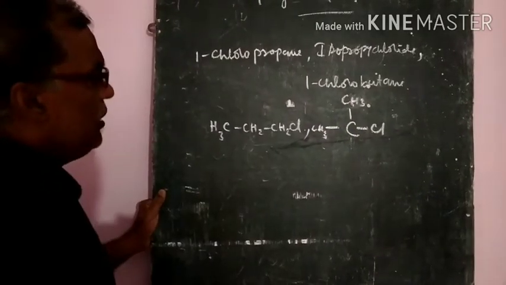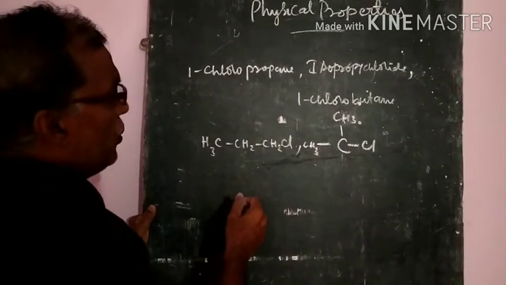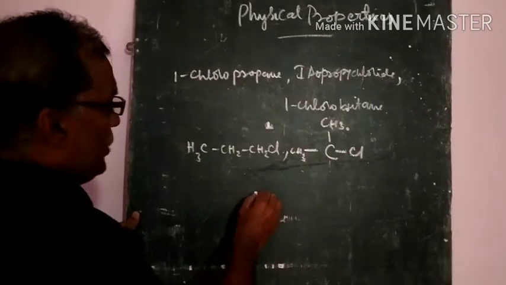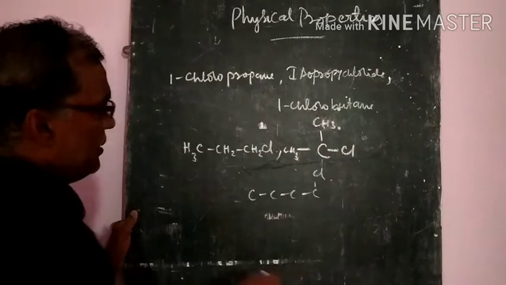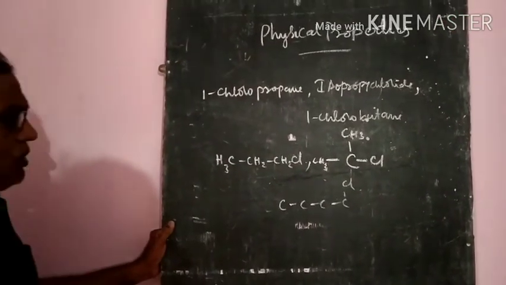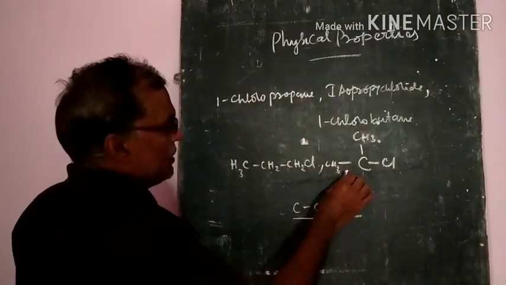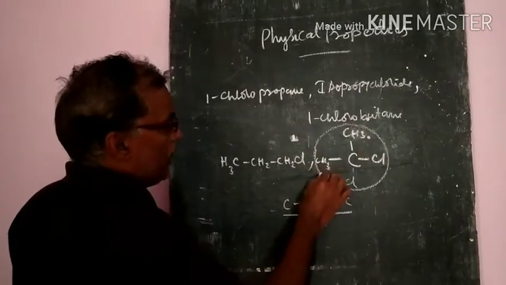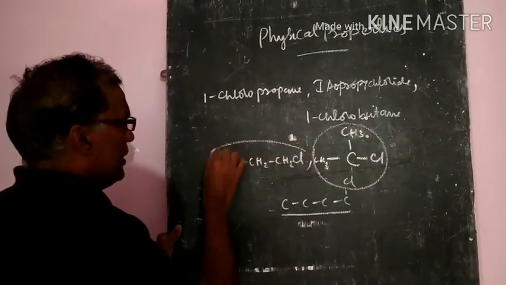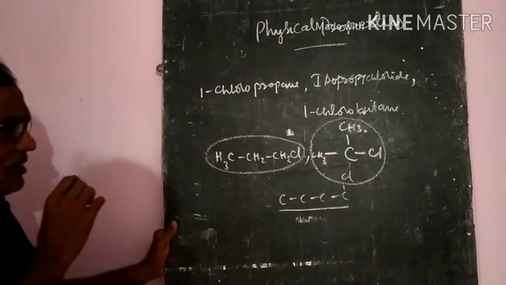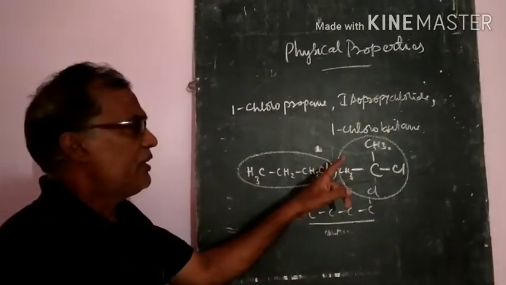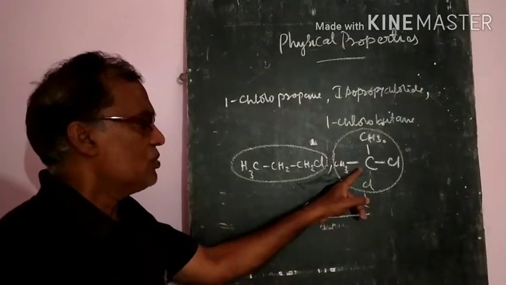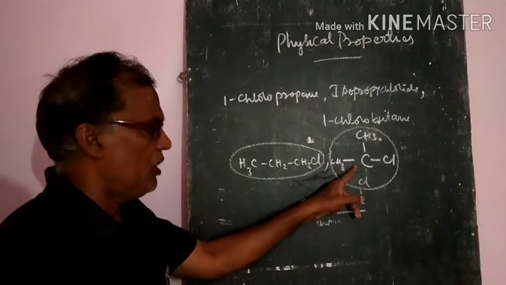And 1-chlorobutane, butane means 4 carbons, 1, 2, 3, 4, with 1 chlorine atom. This isopropyl one has branching, while the butane is linear. We already discussed that any substance which has branching has a lower boiling point. So this has the lower boiling point.